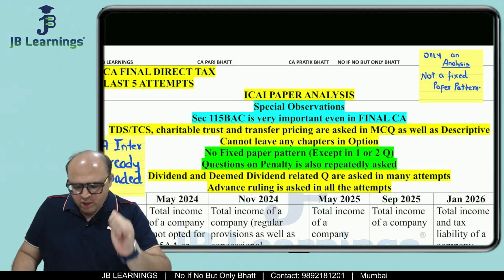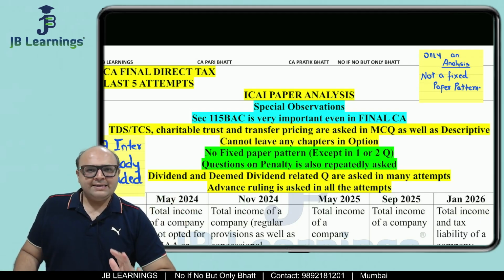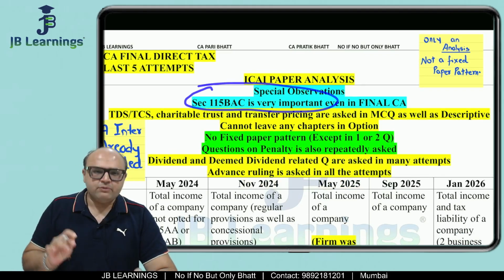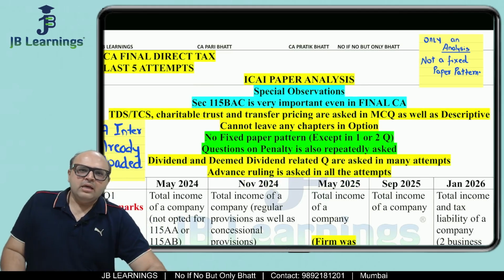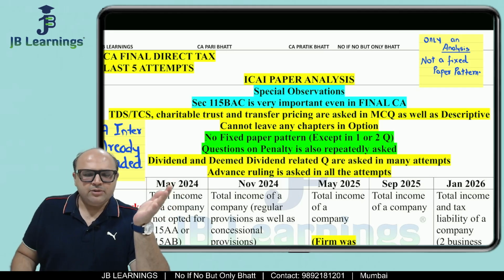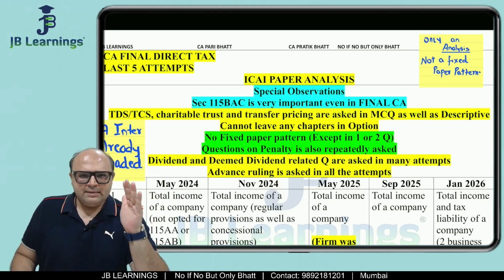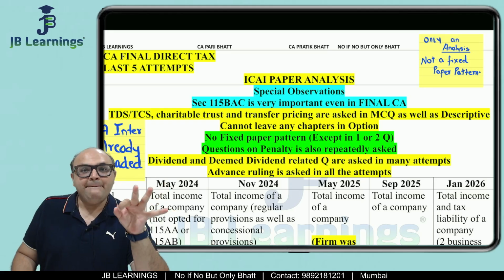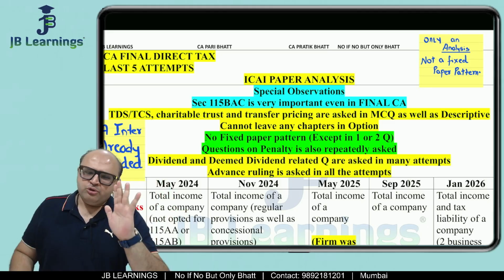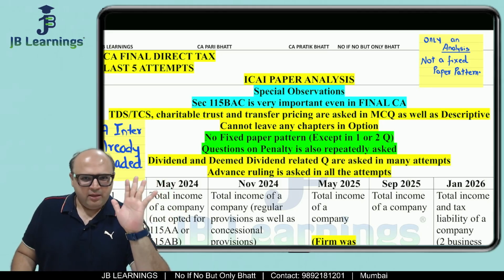All right. So friends, my special observation in CA final is that section 115BAC is very important. Friends, whenever in JB Learnings we are taking test series for CA final students for direct tax and indirect tax, what I have seen in direct tax is that as far as sections 115BAA and 115BAB are concerned, which are special tax rates for companies, students are studying those sections very well.